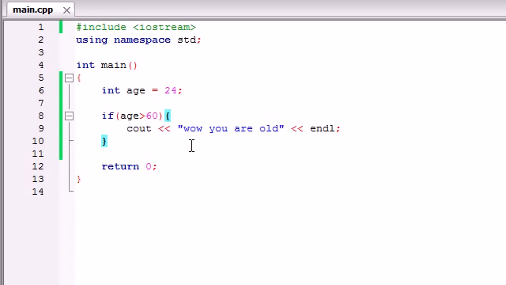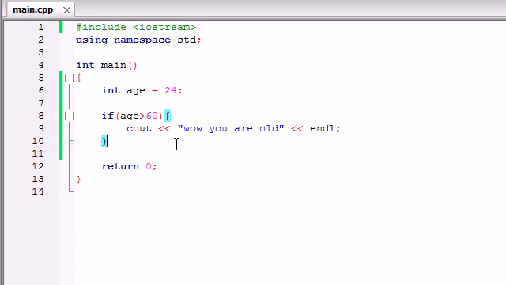But you build this program, you show it to your boss, and you're like, hey, where's my raise? And they're like, wow, this program is impressive and all. However, wouldn't it be nice if we could give a message to the user no matter how old they are? What if instead of skipping this if the test is false, let's give them an alternative message like if anyone's over 60, we're going to tell them they're old. If anyone is under 60, we're going to tell them, hey, get a job.